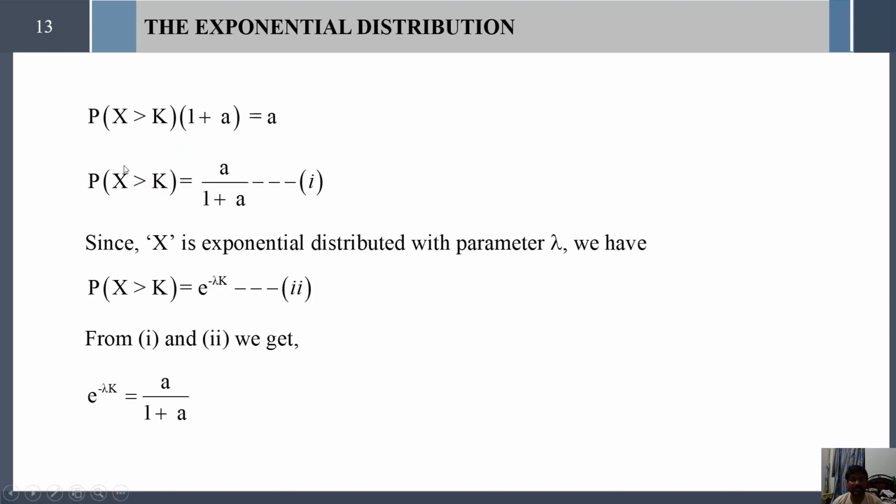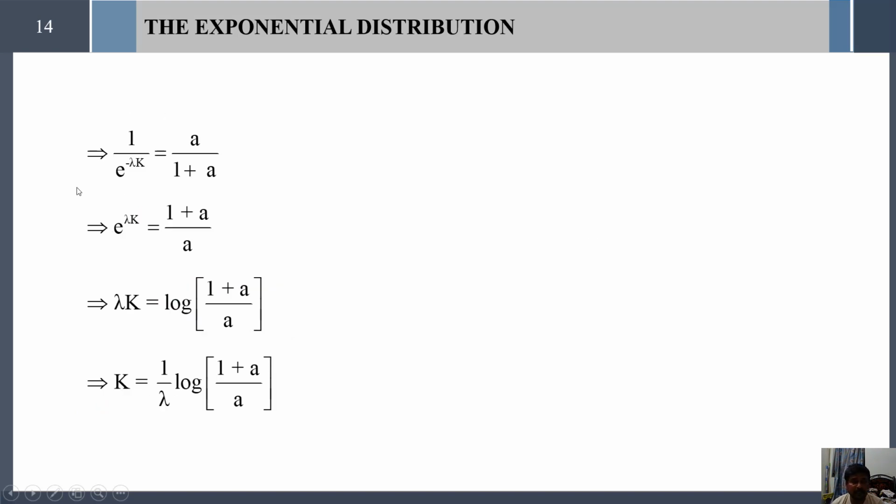Since x is exponentially distributed with parameter lambda, we know that probability of x greater than k equals e power minus lambda k. Substituting this, e power minus lambda k equals a divided by 1 plus a. And e power positive lambda k is 1 plus a divided by a.